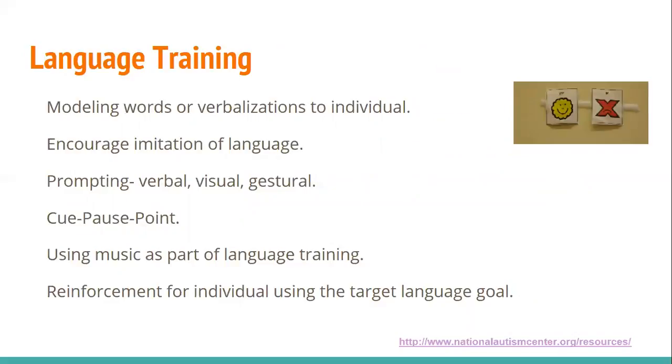Language training is another effective treatment for individuals with autism spectrum disorder. This is where we may model words or verbalizations to the individual, encouraging imitation of language, prompting using verbal, visual, gestural cues, cue, pause, point language training, using music as part of language training, and reinforcing the individual to use those targeted language goals.